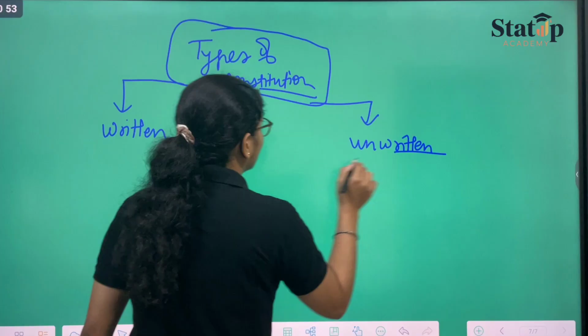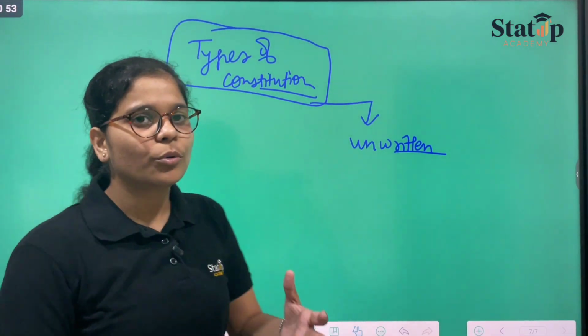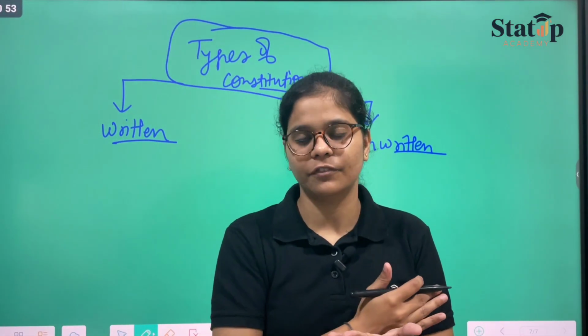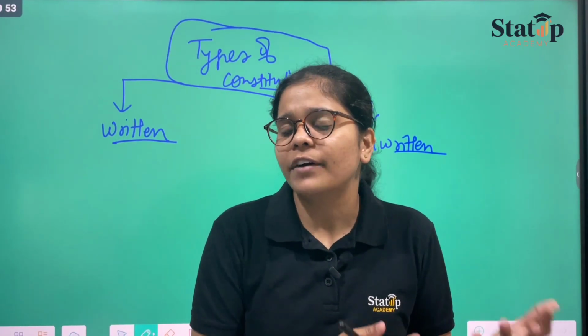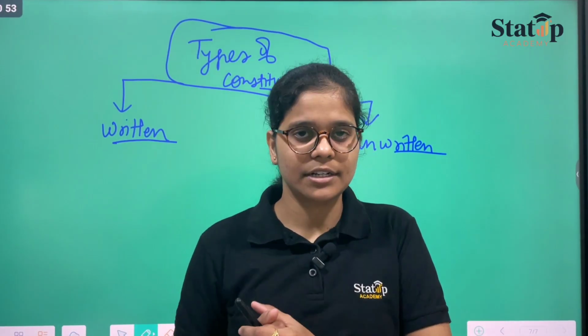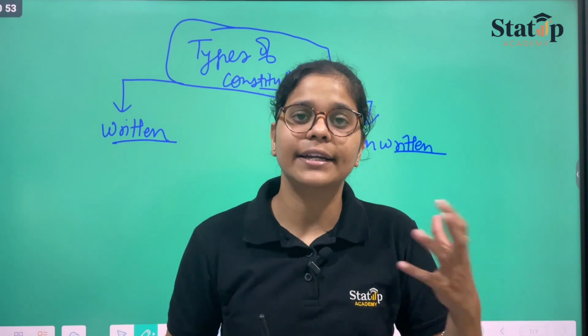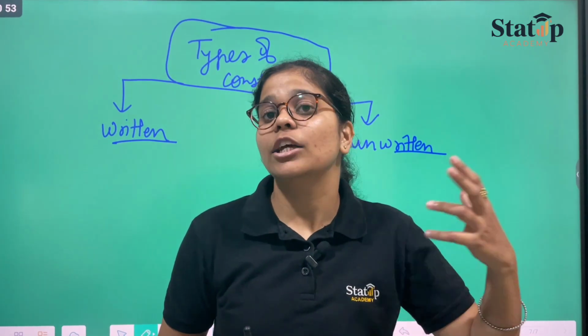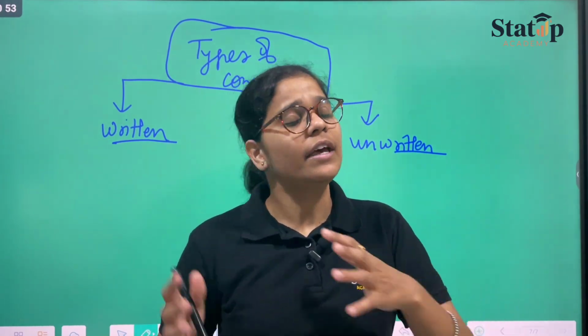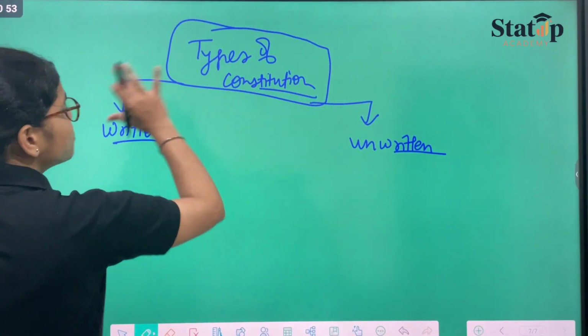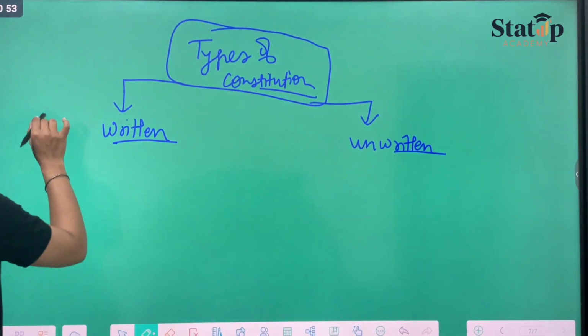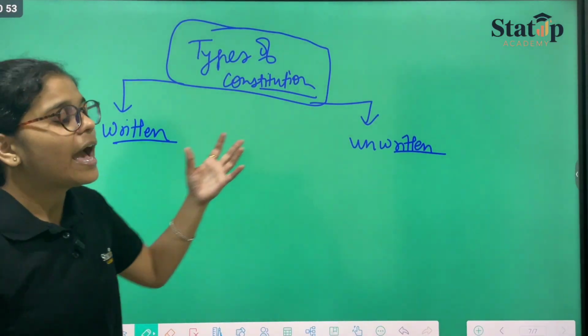That means the rule book could have coded versions, like the articles and parts in a codified manner, like article 1 clause 1, article 2 clause 2, and so many things could be there. When we talk about the types of constitution, the first characterization is the written and the unwritten.